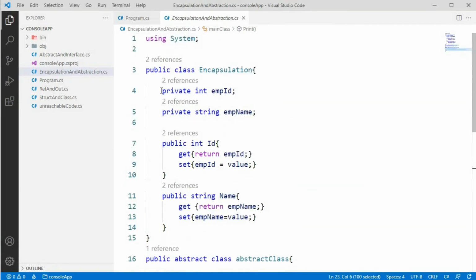To encapsulate these two fields, I have created them with the private access modifier, but I want to use these two encapsulated fields. For that I have created public properties with a different name, returning the employee ID and employee name, and this ID and name are visible to other objects.